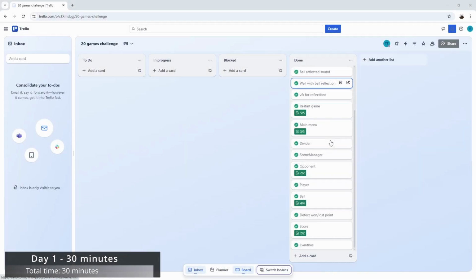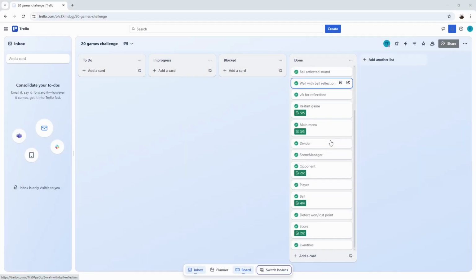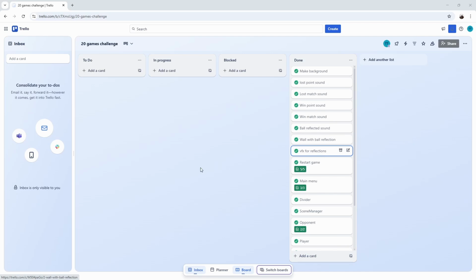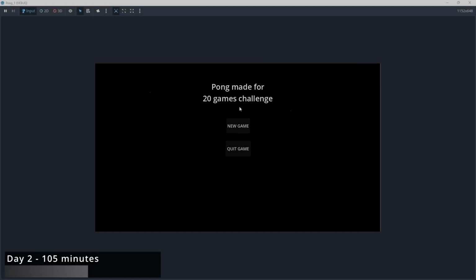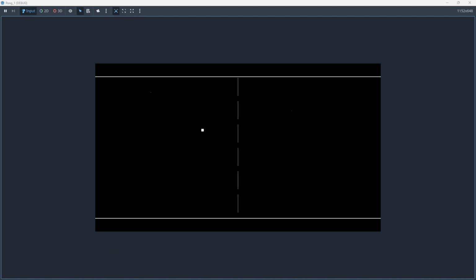On the first day, to avoid losing time for thinking about what I have to do each afternoon, I created a to-do list in Trello and modified it 1000 times during the challenge. On the next day, I made a black background screen, created a ball and made it move, added upper and lower wall to reflect the moving ball and fixed issues with debugging from Visual Studio Code.